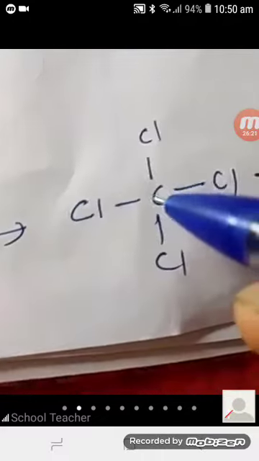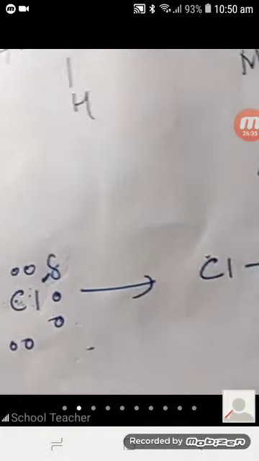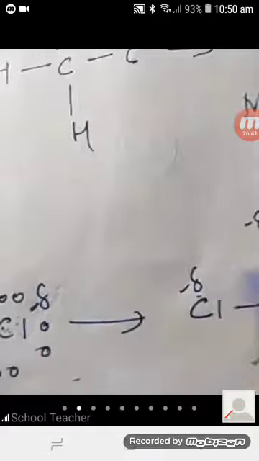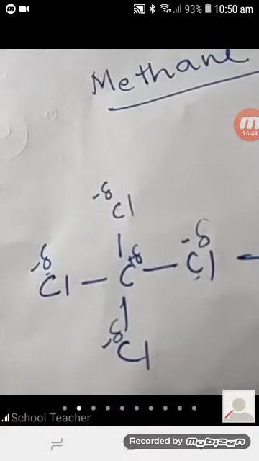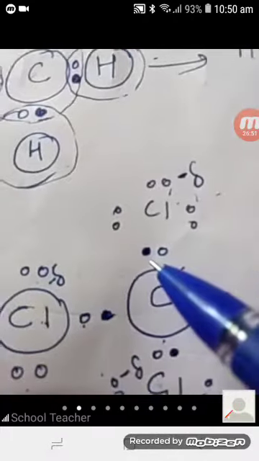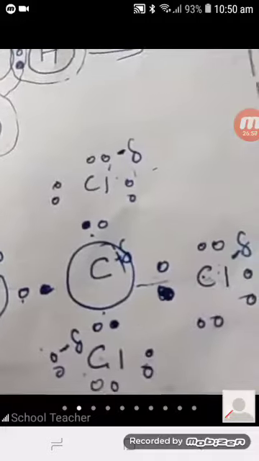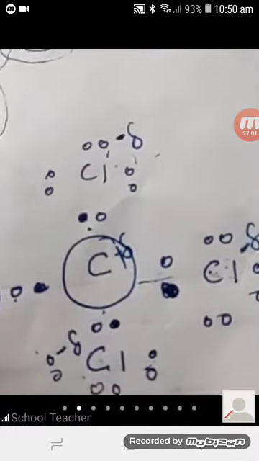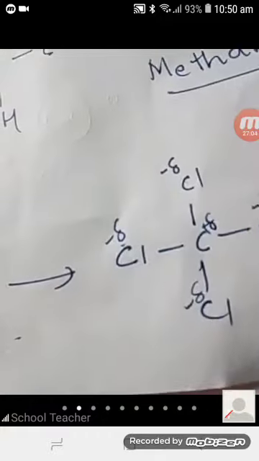So here carbon, chlorine, chlorine, chlorine, chlorine, it will actually show a delta positive charge on the carbon atom and delta negative charge on each chlorine. What do you mean by delta? Delta is a very, very small fraction, and a slight negative charge will come. Why? Because the shared pair of electrons here is not exactly in the center, it has shifted a little towards chlorine. Why? Because the electronegativity of chlorine is slightly higher, and because of this it will show a slight charge distribution.